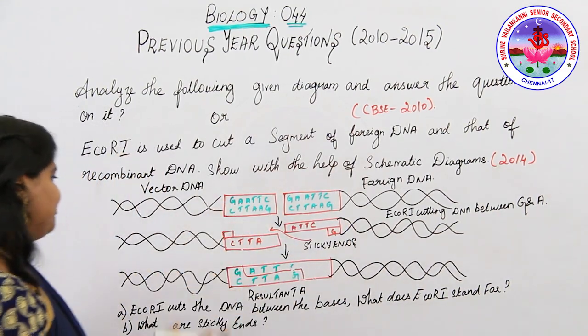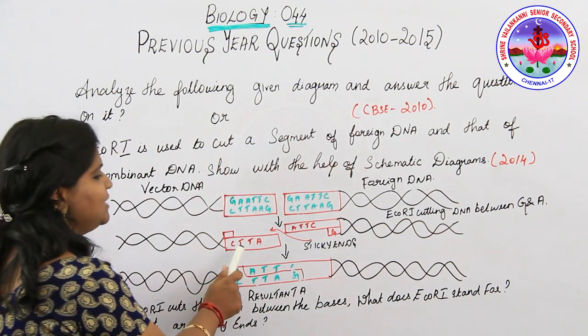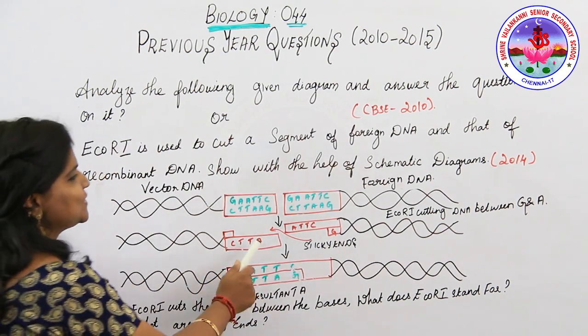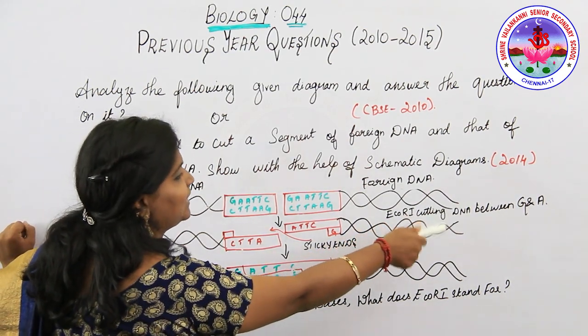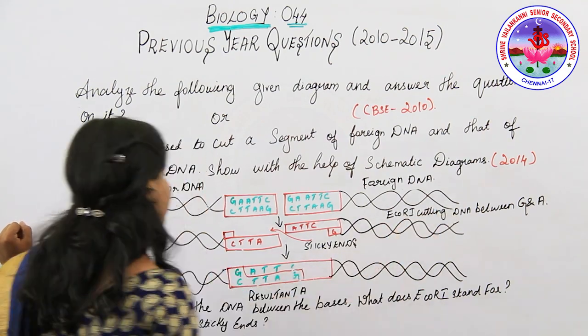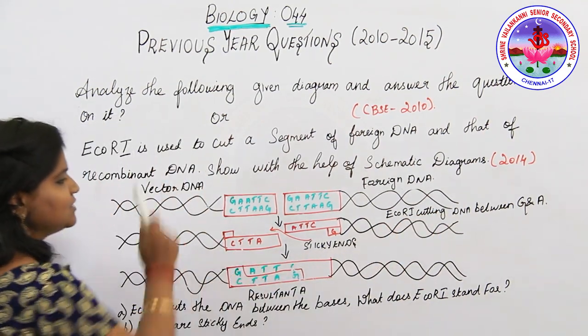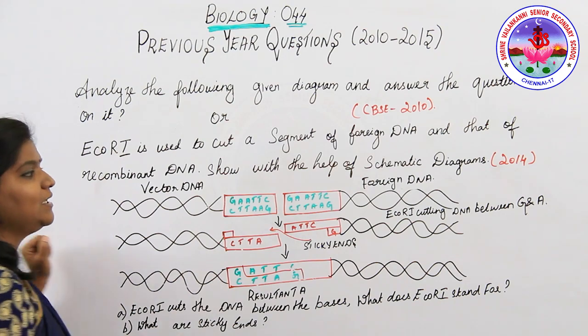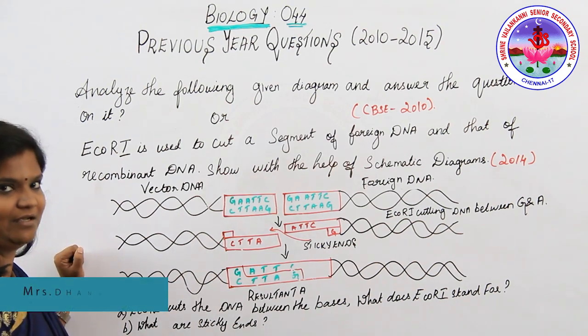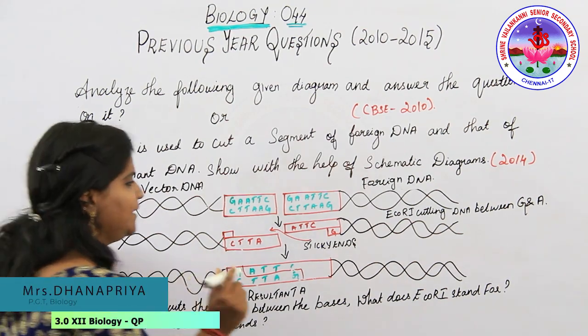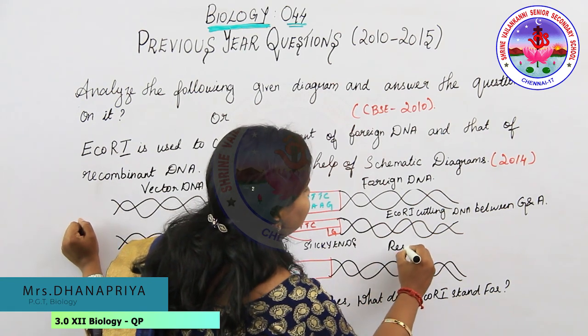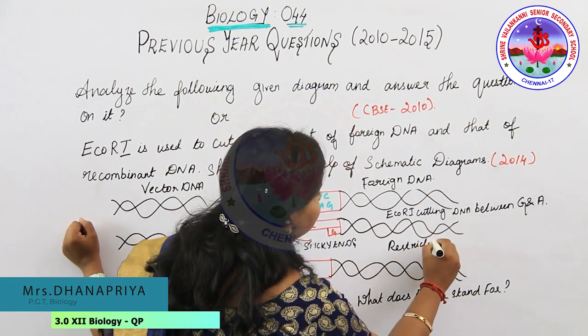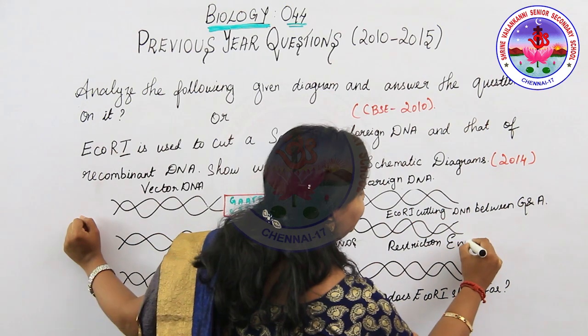Now the second step. So here you can see the second step. EcoRI, there will be the cutting of DNA between the G and A. So here we are using the molecular scissor to cut the DNA. So what is the molecular scissor? Yes, restriction endonuclease.